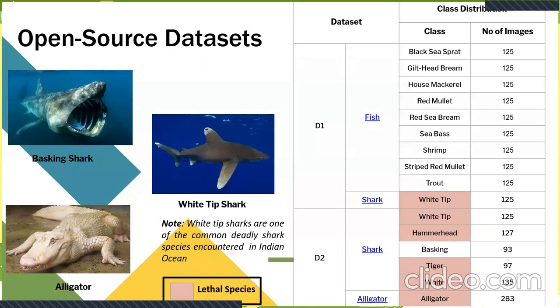This is from Kaggle open source, and we're considering two sets of data, one with 9 species of fish and one species of shark, and another data set with 5 different species of shark and one species of alligator. To particularly mention, we have taken into consideration the white-tipped shark, which is a very deadly shark and is one of the most commonly encountered ones in the Indian Ocean. The lethal species on this slide have been highlighted in red, just to indicate that.